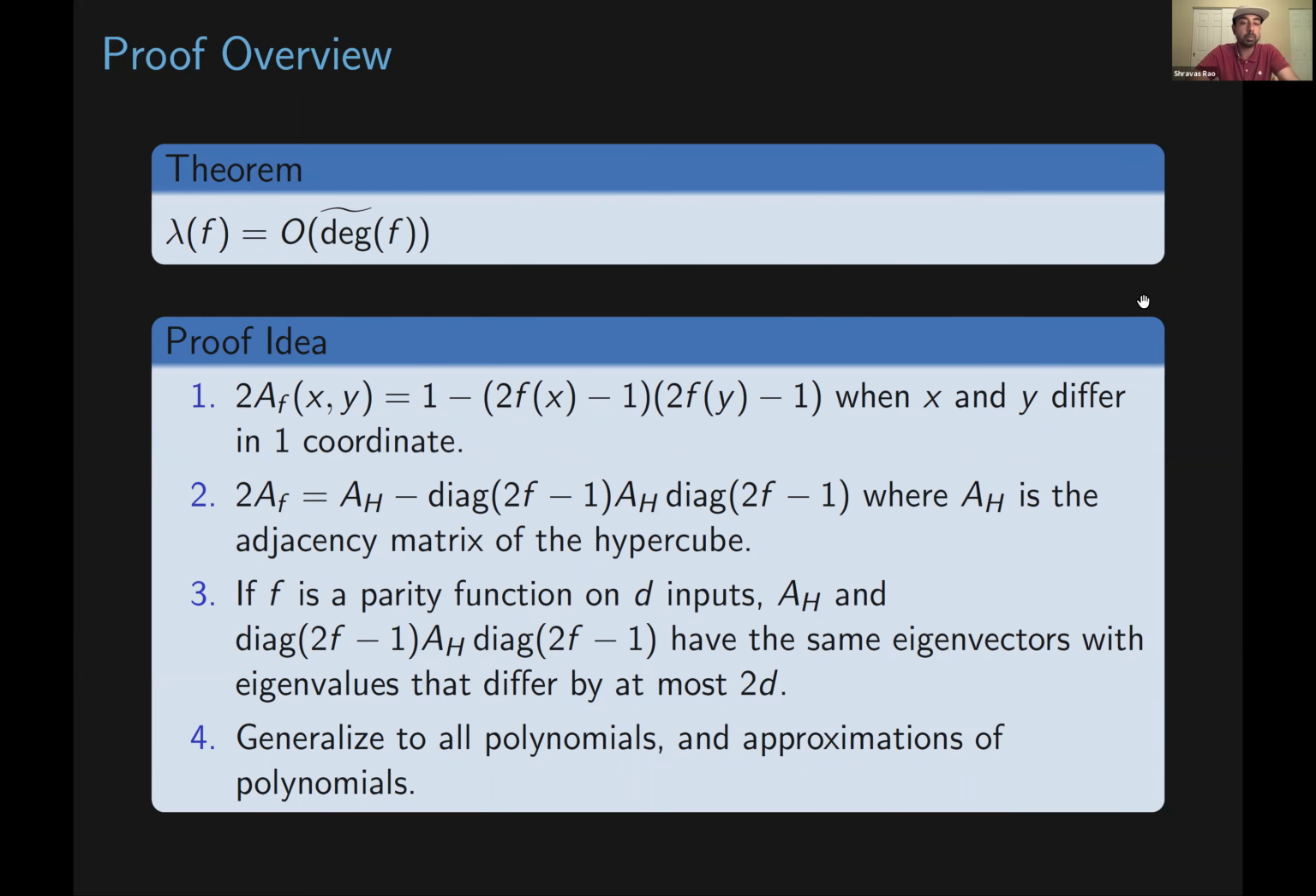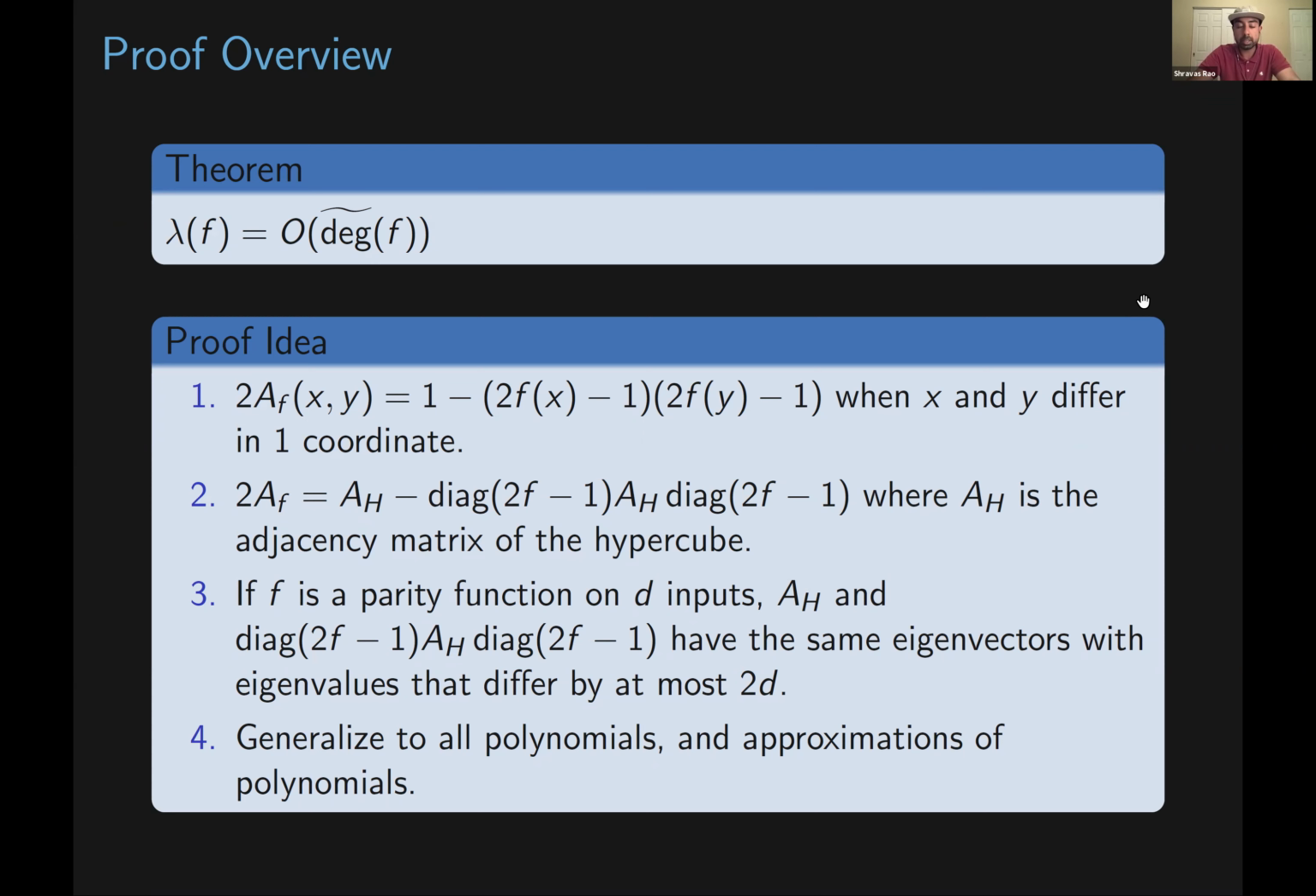Cool, so I'll give a quick overview of the proof that the spectral sensitivity of f is bounded above by the approximate degree of f. So the idea works as follows. The first thing to notice is that if we look at the x, y entry of our matrix A of f, this will end up being equal to 1 minus (2f(x) minus 1) times (2f(y) minus 1), as long as x and y differ in one coordinate.